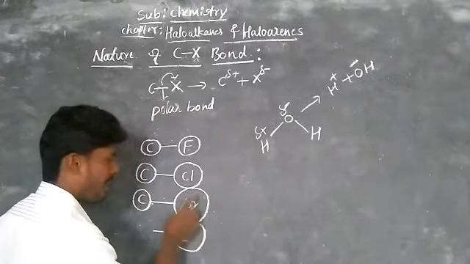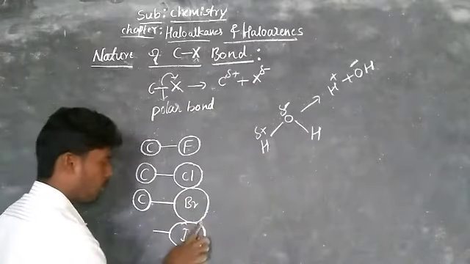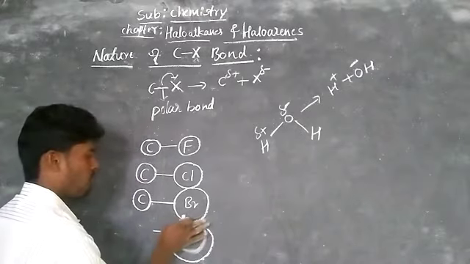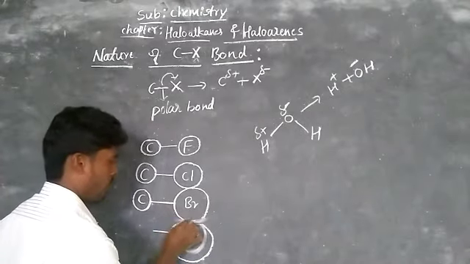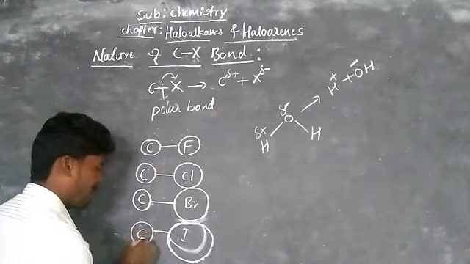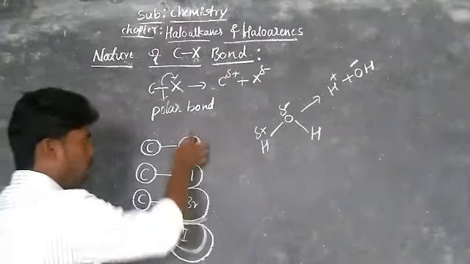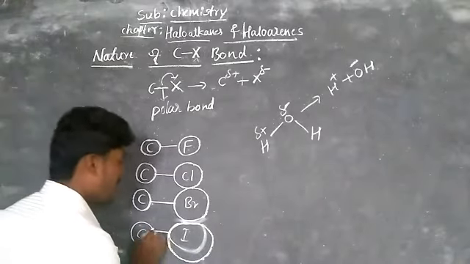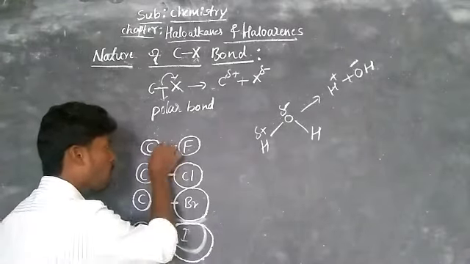It is much higher than bromide. This is the size of iodine. This is the bromide, this is the iodine, and here the size of the carbon remains the same. So observe, down the group, the size of an atom increases. Hence, the bond length also increases.